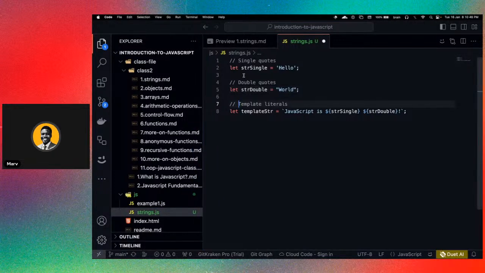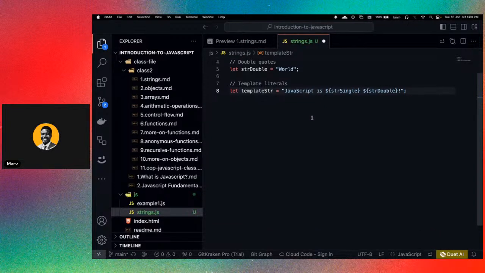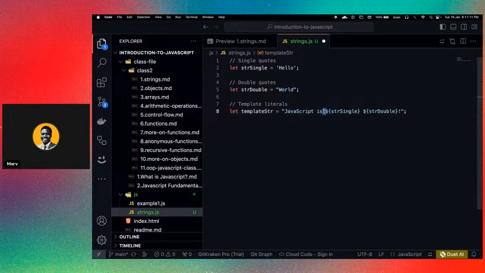Okay. All right. So you can basically include the variable just like what we have here. String single. We're basically taking the value from string single and we're putting that inside the string, right? So it is going to treat it here as a variable. Now, if you don't use the template literal pattern, this is going to print the whole thing as a string, which means it is not going to identify this as a template literal.